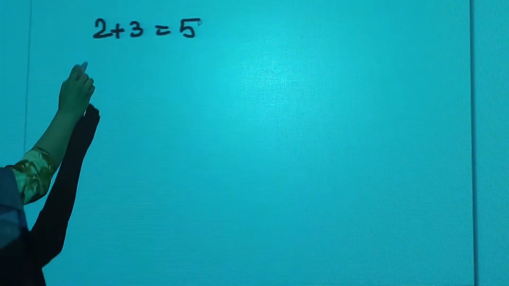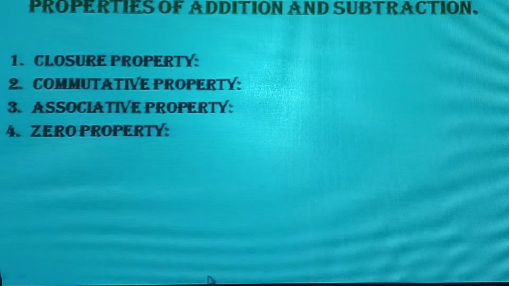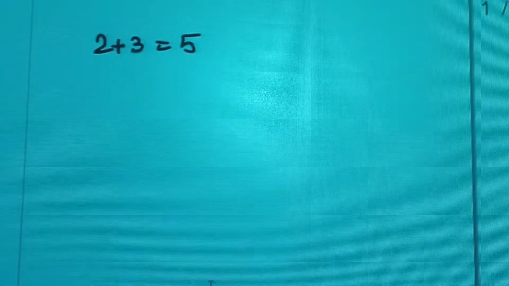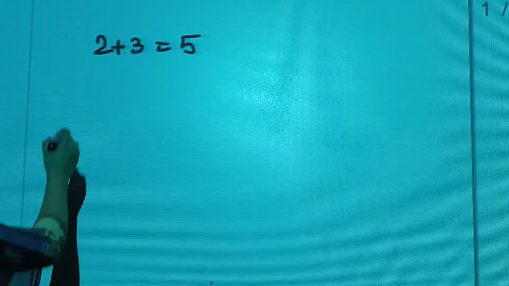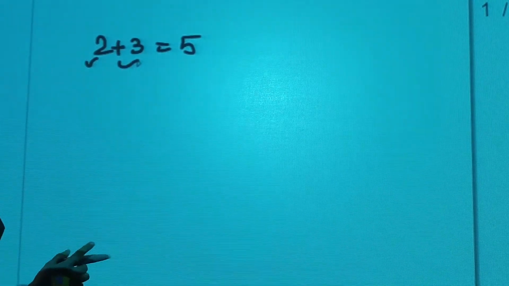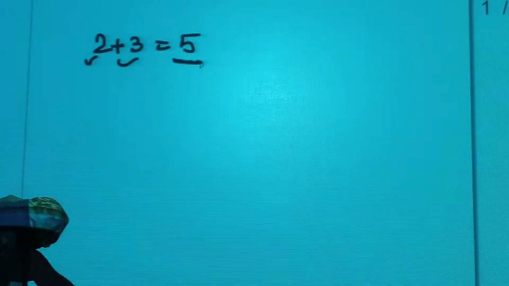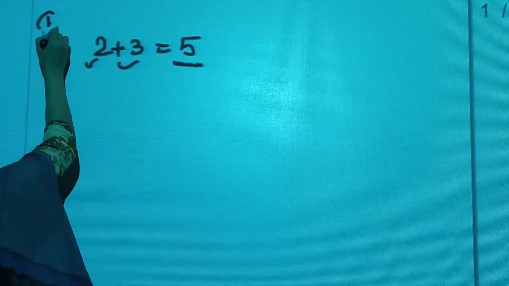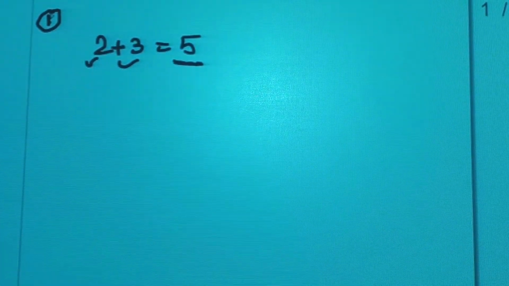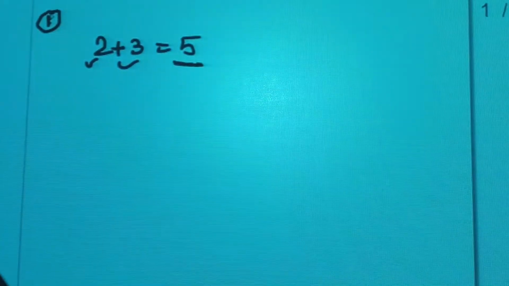Like 2 plus 3 is equal to 5. According to the first property of addition and subtraction, that is closure property, 2 is a whole number, 3 is also a whole number. When we add 2 whole numbers, it will give a whole number. 5 is also a whole number. The closure property of addition says that when we add two whole numbers, it will be a whole number.